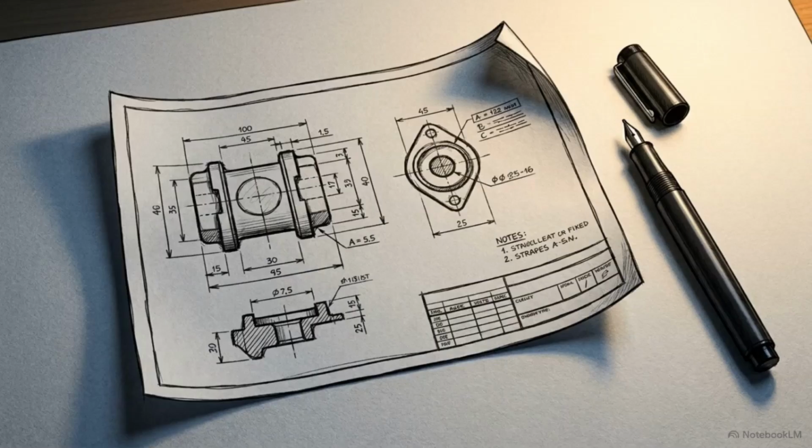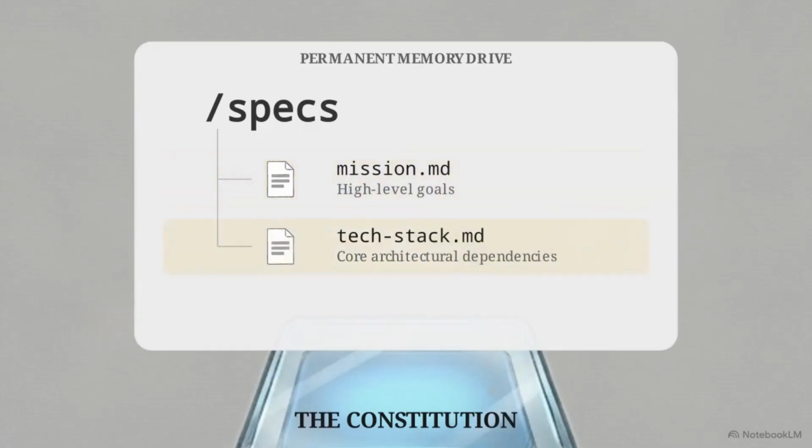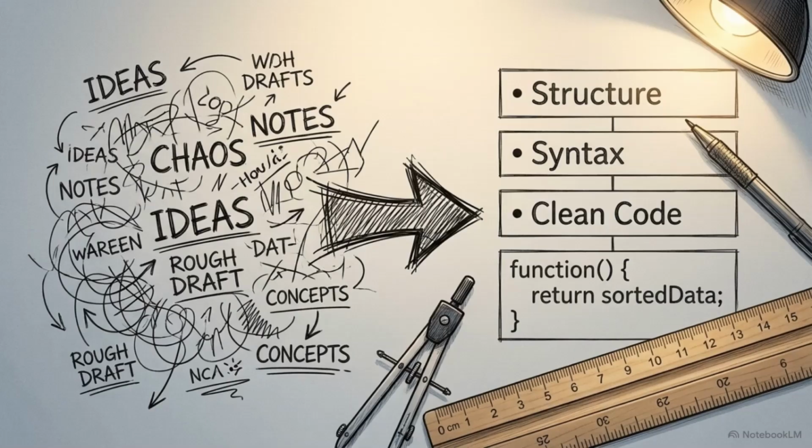The first practical step of spec-driven development requires you to establish the project's constitution. This constitution is the permanent memory drive, establishing rules across 3 documents before coding begins. The mission document stores high-level goals, the tech stack file logs core architectural dependencies, and the roadmap dictates execution, breaking the project into sequential phases. You don't write these from scratch. You draft a brief initial vision, and an LLM generates the initial structure of these files for you.